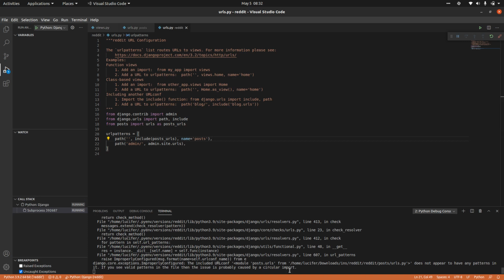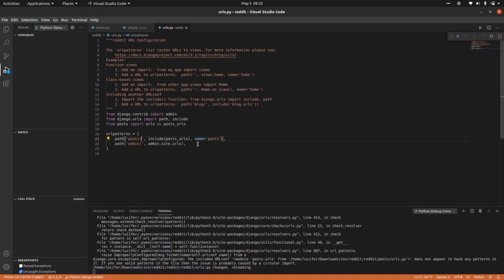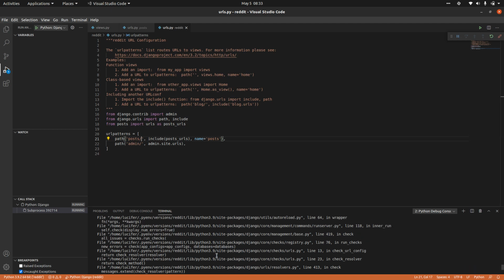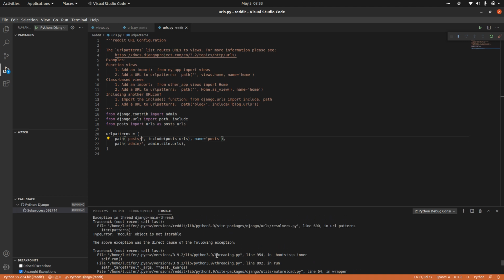So when I run this program, URL config is not properly configured. The empty thing is not working, we'll have to give the proper name for that as well. So if I give this, there is some error, guys. Let me just check that. Module object is not iterable in URL patterns.